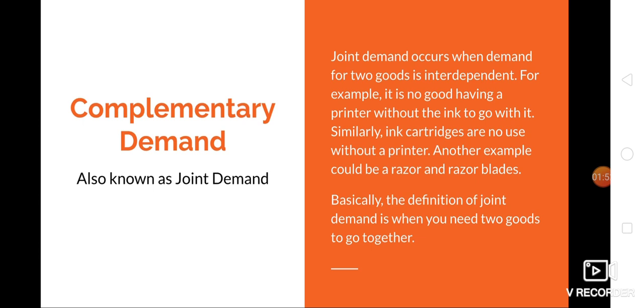Third type is complementary demand, which is also known as joint demand. It occurs when demand for two goods is interdependent on each other. When two or more goods are demanded jointly to satisfy one single want, one single need, it is known as joint demand. For example, in order to make tea, water, sugar, tea powder, milk, all this will be required. All this will be jointly demanded. So this is known as complementary demand.